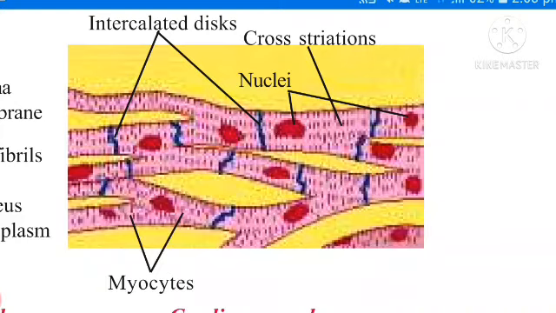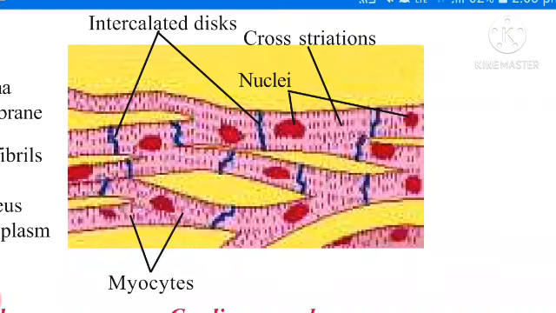So these are three kinds of muscle tissues. What are those? Once remember, muscle tissues are classified into three types. First one, striated muscles. Second one, non-striated muscles. Third one, cardiac muscles. Once remember these all concepts.